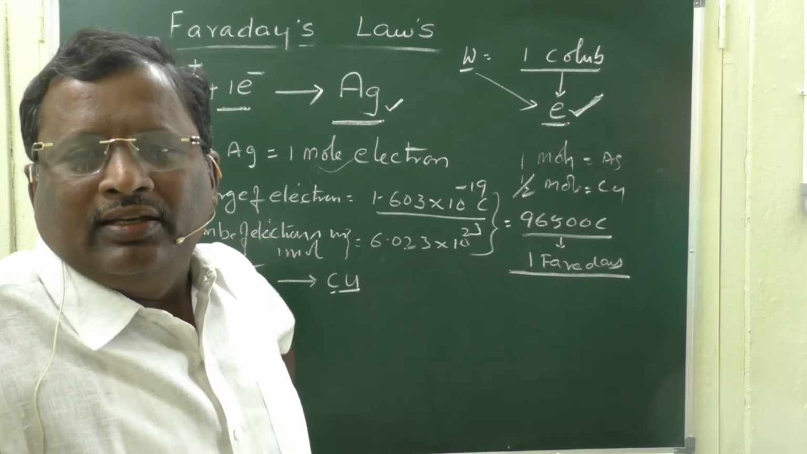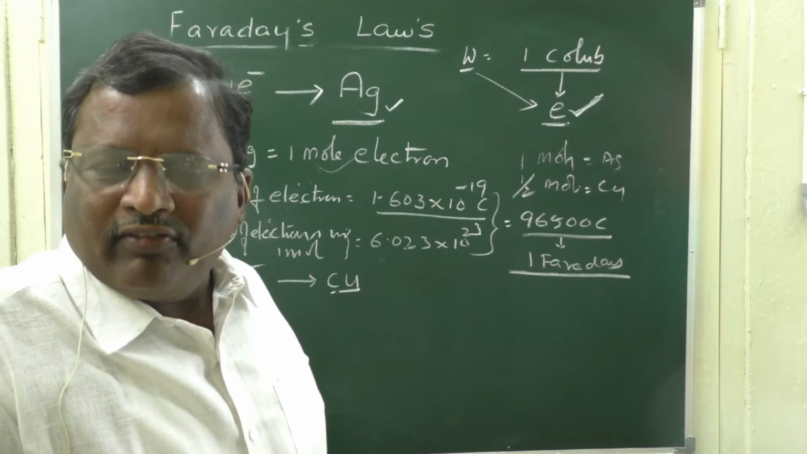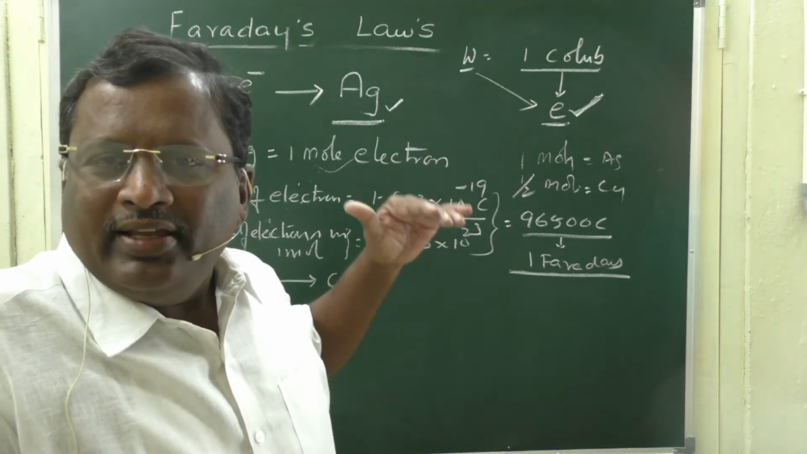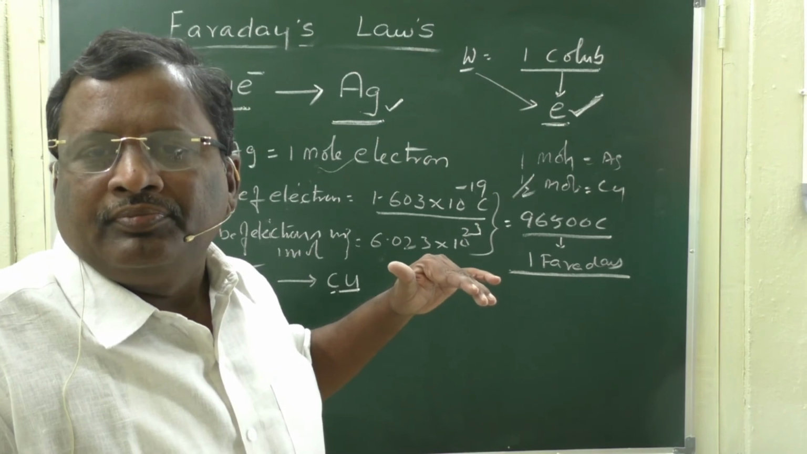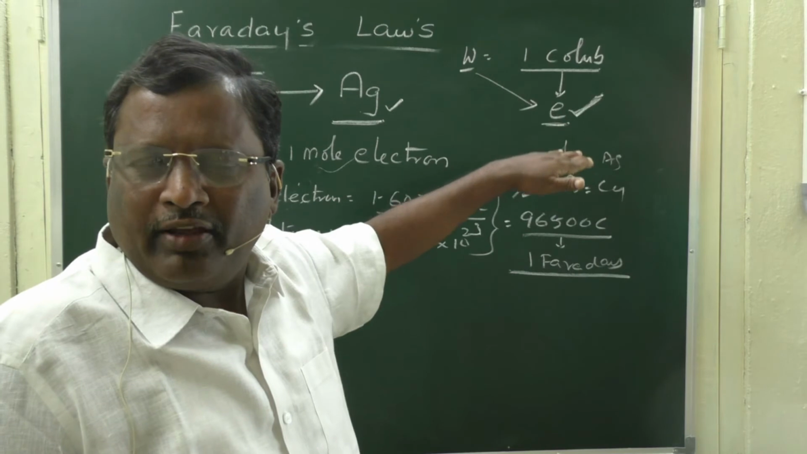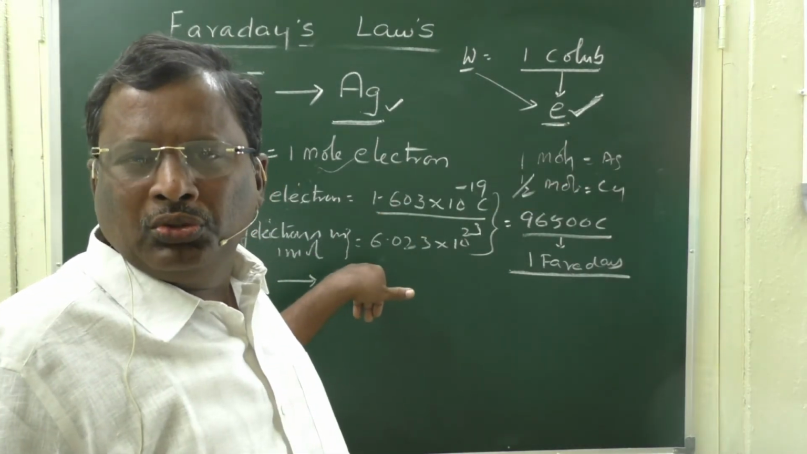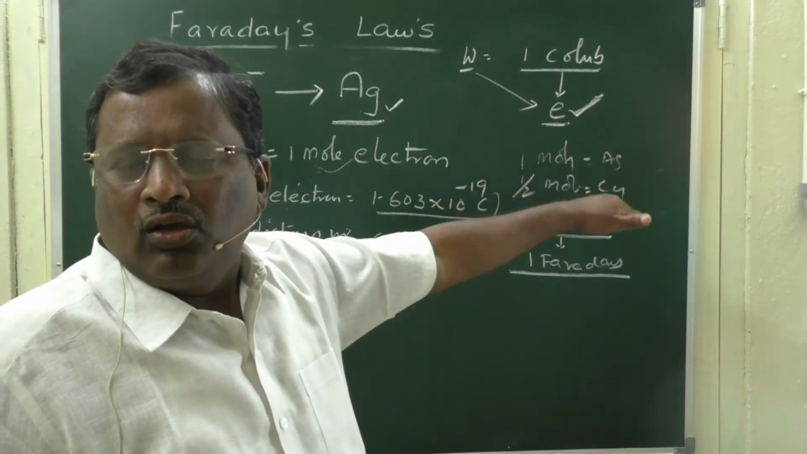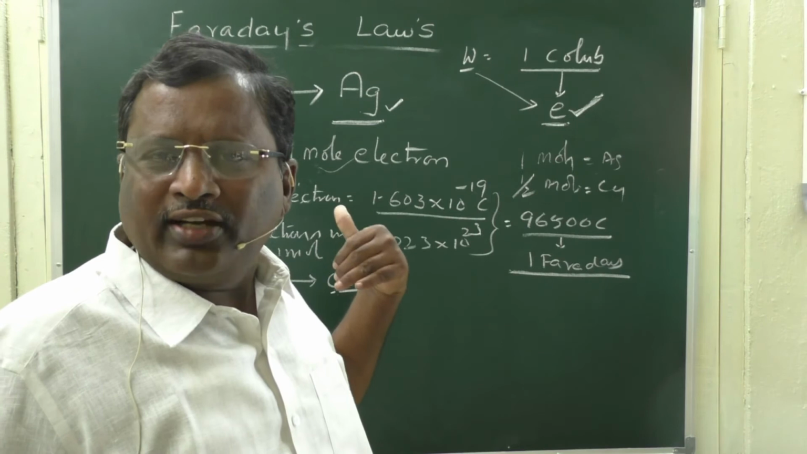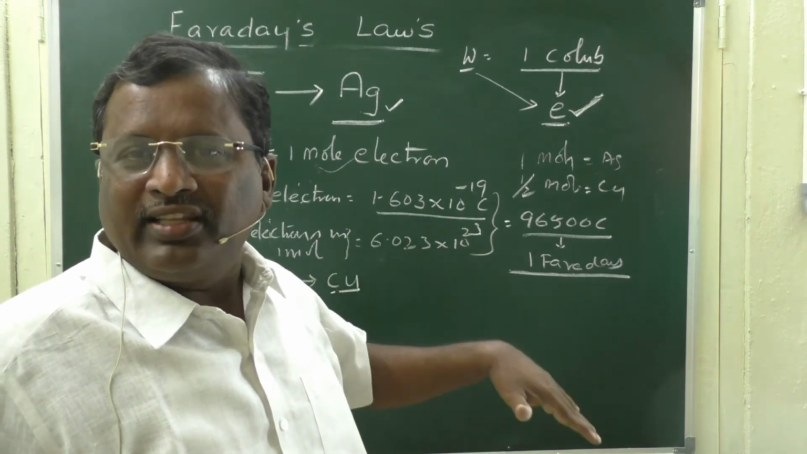Here comes the equivalent weight. Equivalent weight is nothing but atomic weight by its charge. Here in silver, charge is 1. Therefore, atomic weight by 1 is its equivalent weight. In copper, charge is 2. So, equivalent weight is atomic weight by 2. In aluminum, charge is plus 3. So, equivalent weight is atomic weight by 3.